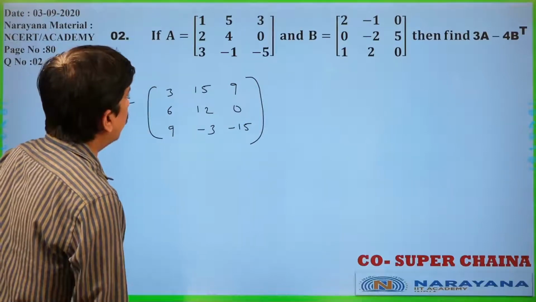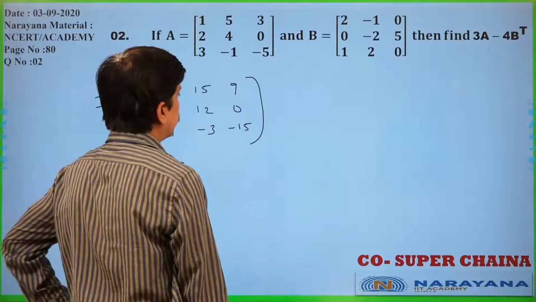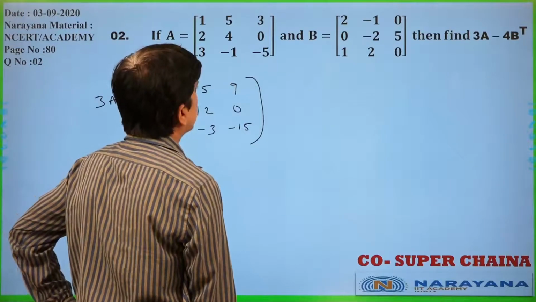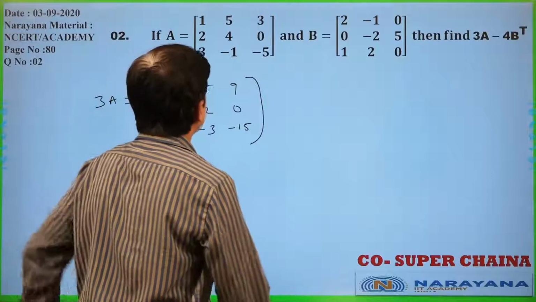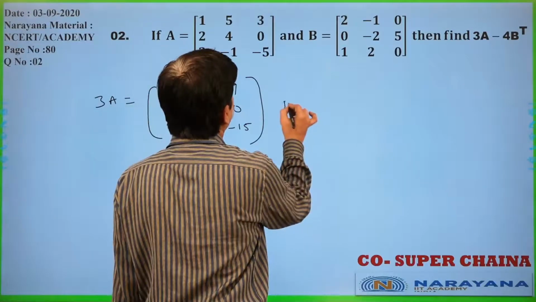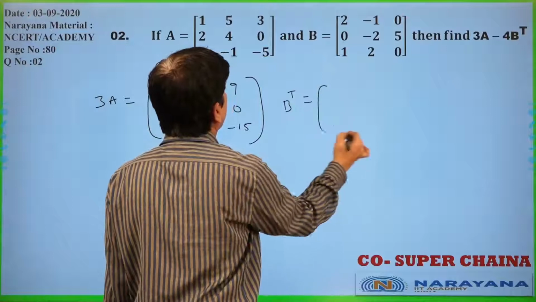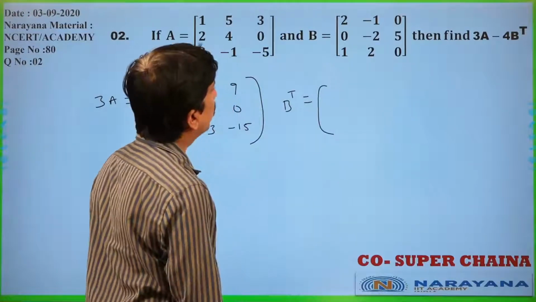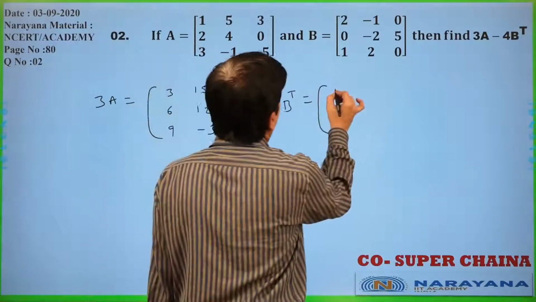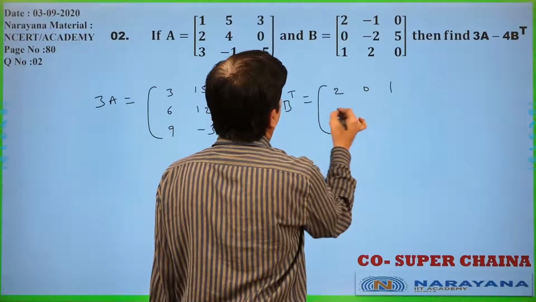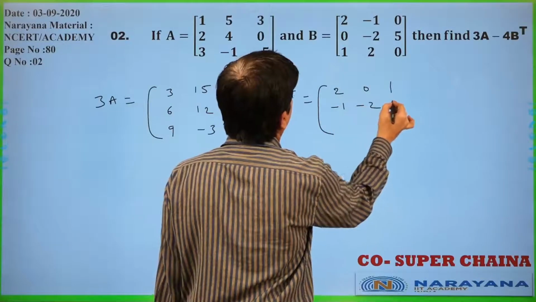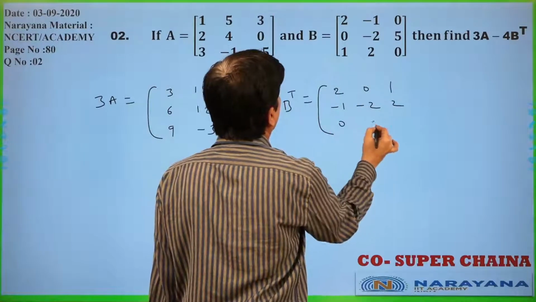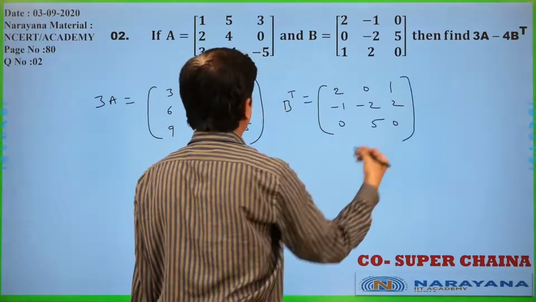Now, I will write B transpose. B transpose is 2, 0, 1, minus 1, minus 2, 2, 0, 5, 0 only.